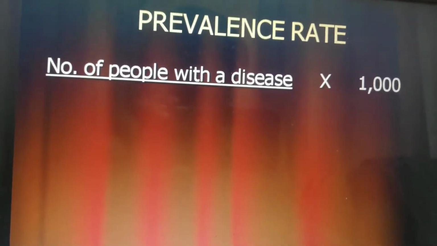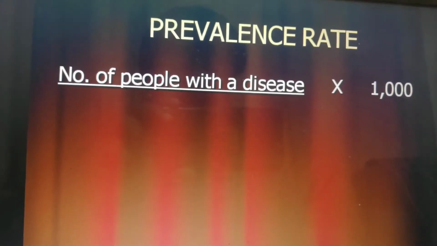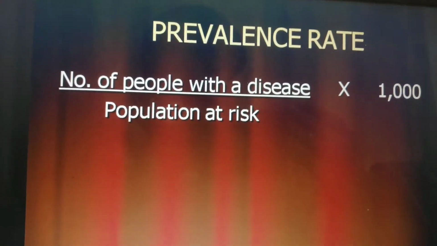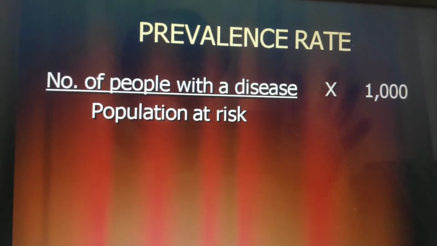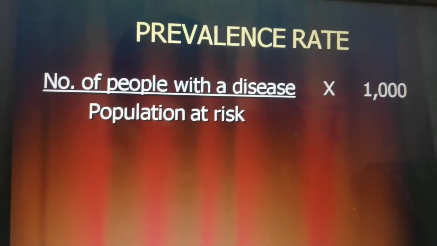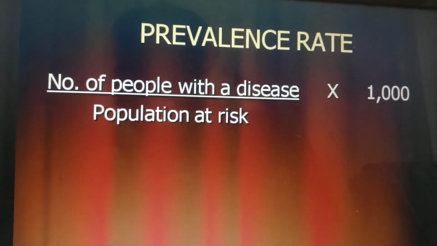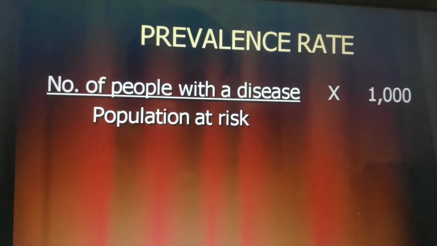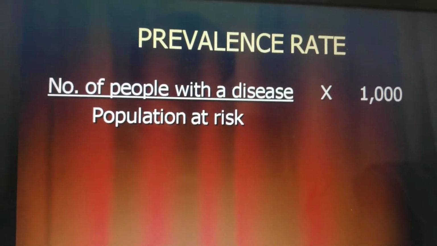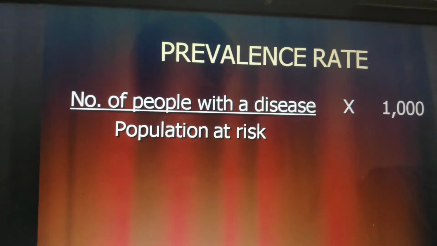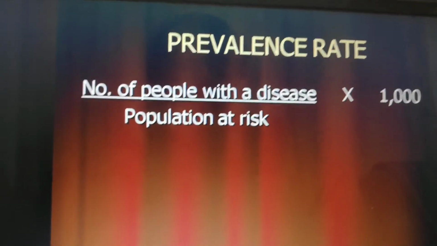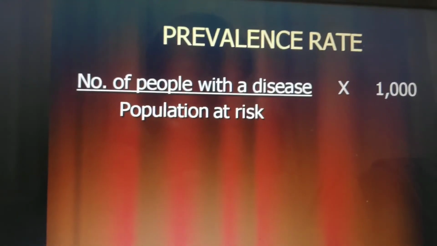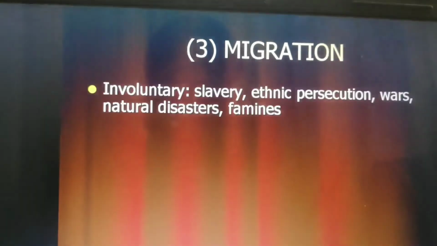And what is prevalence rate? Number of people with disease divided by population at risk. Overall disease, you have to calculate overall disease. So the number of people with any disease divided by population at risk, into 1000, then you will calculate the prevalence rate. So incidence rate and prevalence rate are two measurements of morbidity which we have to deal with in this unit. And third important is migration.